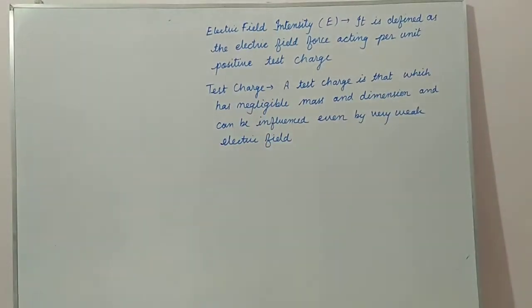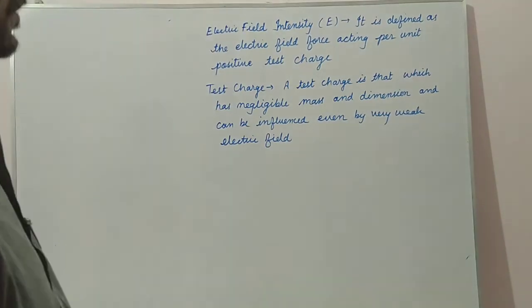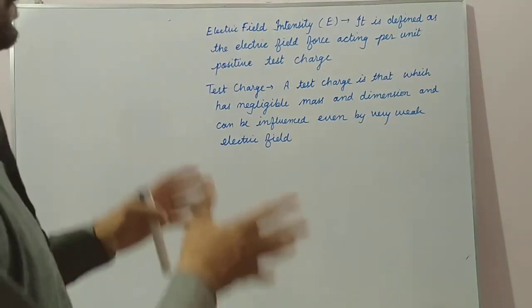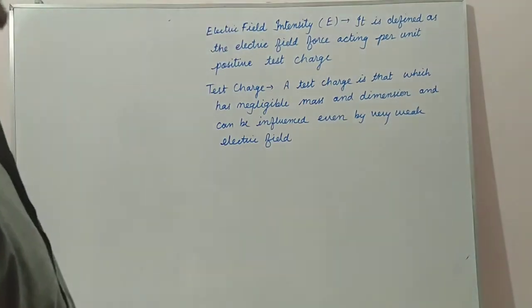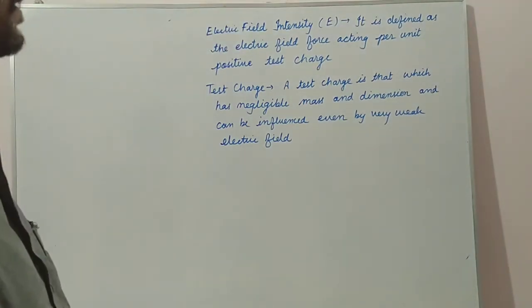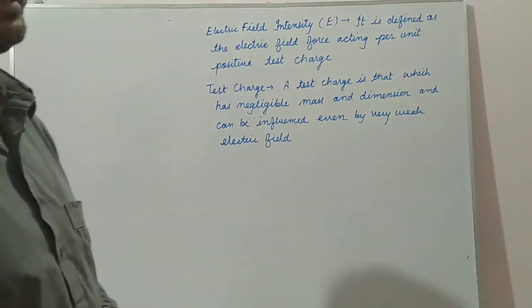Now see here, what is electric field intensity? Electric field intensity is defined as the electric field force acting per unit positive test charge. And what is a test charge? A test charge is that which has negligible mass and dimension and can be influenced even by a very weak electric field.